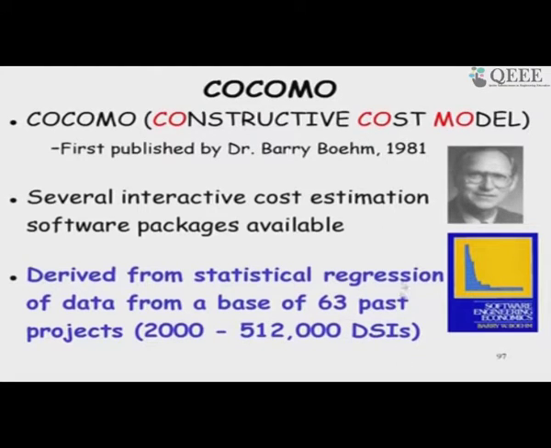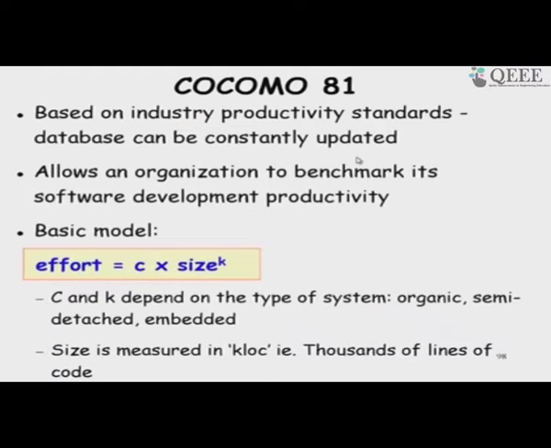He could compute the effort, duration and then the cost. The basic model he considered is that effort is given as an exponential on size and a multiplier. The values of C and K vary depending on what type of software you are developing, a very simple formula.